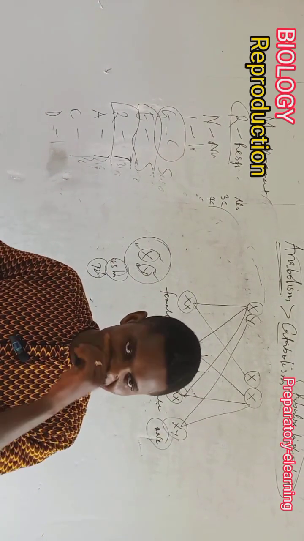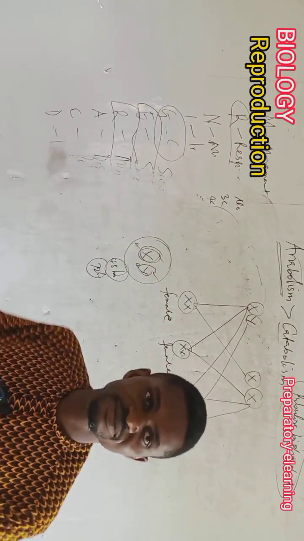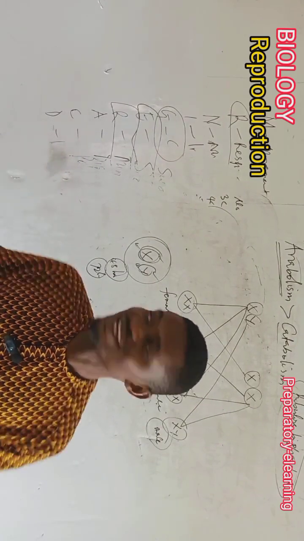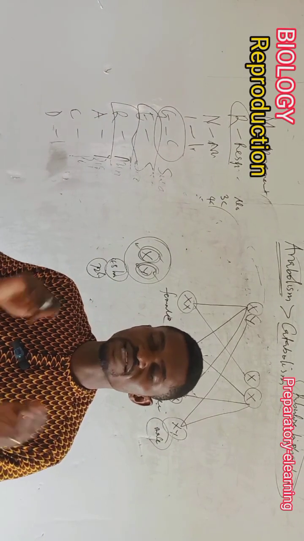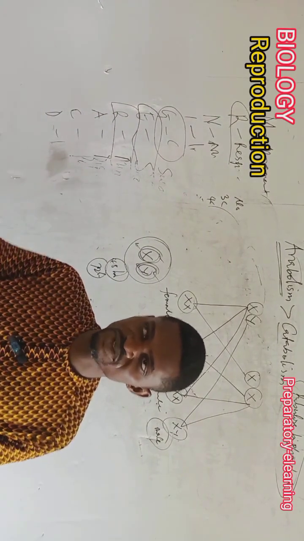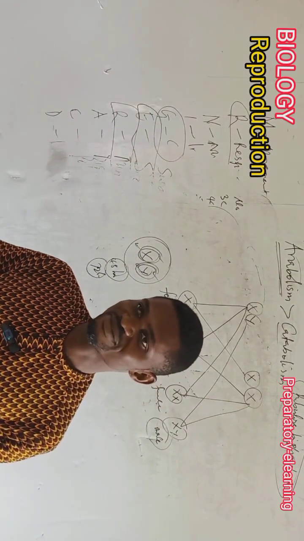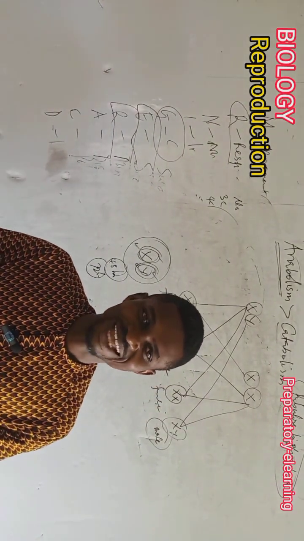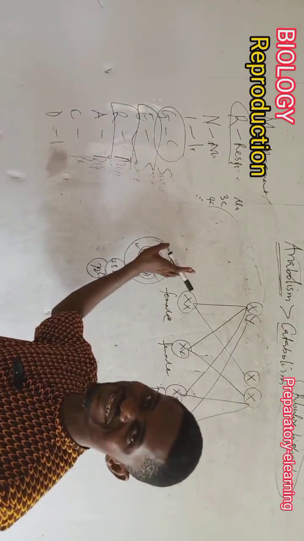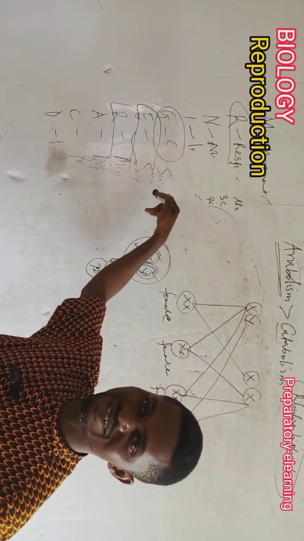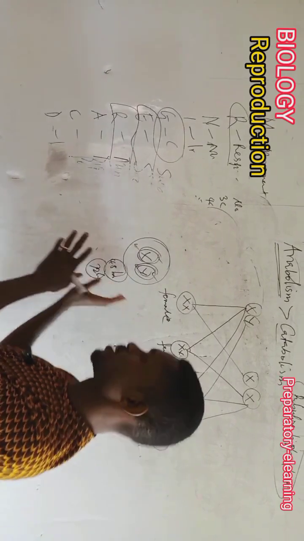So which one survives longer, 72 hours? It is the X. Which one survives just 48 hours? It is the Y. So if you are looking at the statistics of 10 children being given birth to, you should have at least 6 to 7 females, because of these factors and other factors which, when we get to reproduction as a topic, we are going to express better. Okay, so we have sexual reproduction in this format.